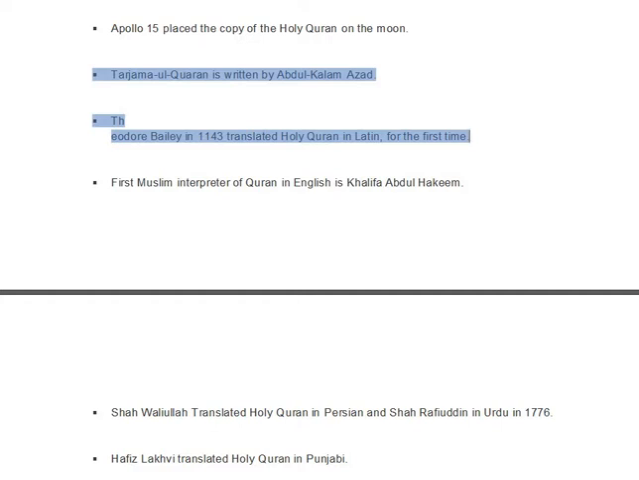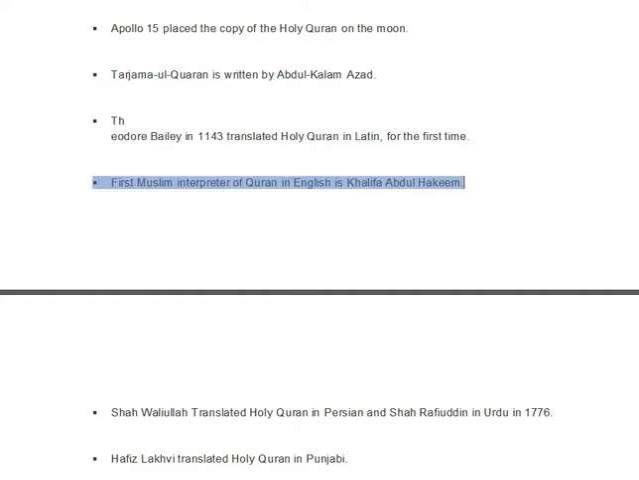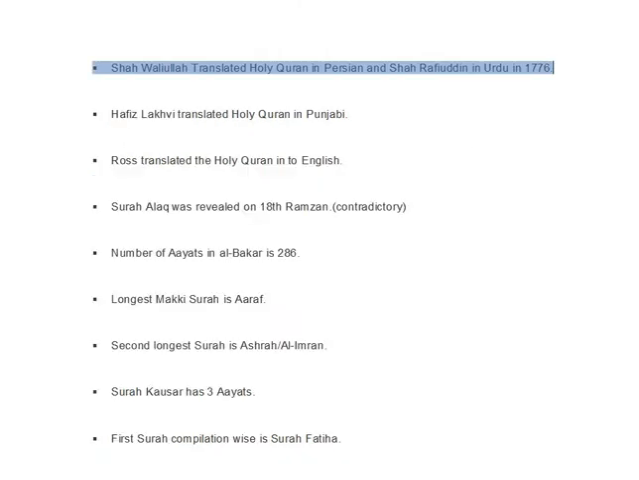Robert of Ketton in 1143 translated Holy Quran into Latin for the first time. The first Muslim interpreter of Quran in English is Khalifa Abdul Hakim. Shah Waliullah translated Holy Quran in Persian and Shah Rafiuddin in Urdu in 1776. Hafiz Lakhvi translated Holy Quran in Punjabi. Ross translated the Holy Quran into English.